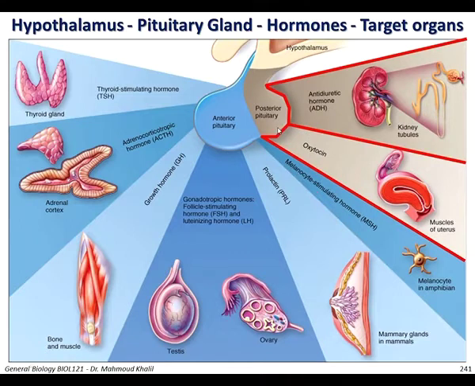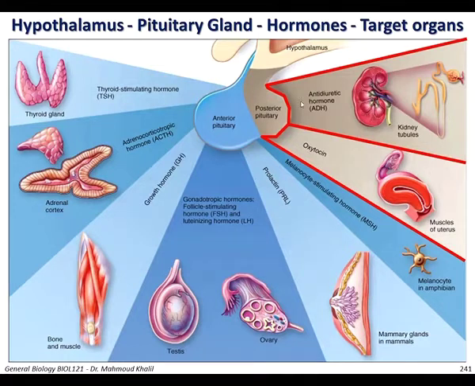The posterior pituitary part of the pituitary gland only secretes two major and very important hormones. The antidiuretic hormone, ADH, which regulates the kidney tubules to reabsorb water in case there is dehydration, so that the body does not lose a lot of water.